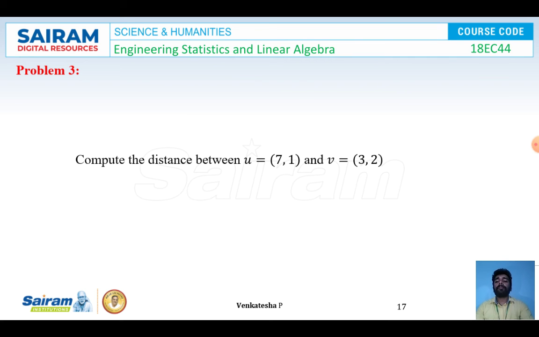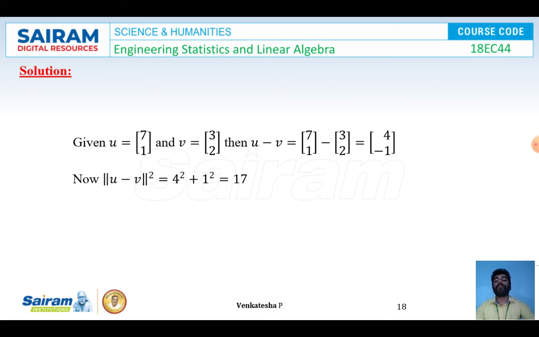Problem number 3. Compute the distance between u is equal to 7, 1 and v is equal to 3, 2. So I'm going to find a distance now. The formula to find the distance is norm of u minus v whole square we have to find. So given u is equal to 7, 1 and v is equal to 3, 2, then u minus v will be equal to 7, 1 minus 3, 2. So by subtracting both the matrices u and v, I got 4, minus 1. Now I'm going to find the norm of u minus v whole square. It will be equal to the first element 4 square plus 1 square, it will be equal to 17.